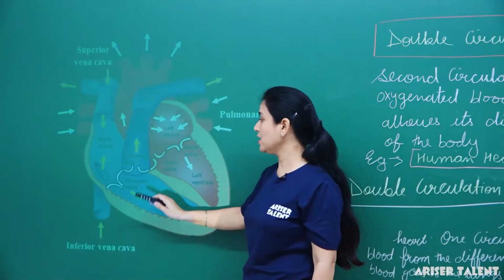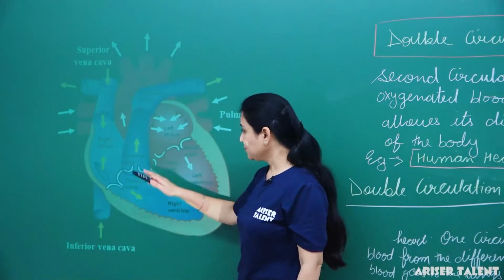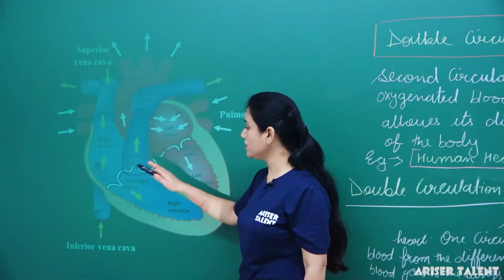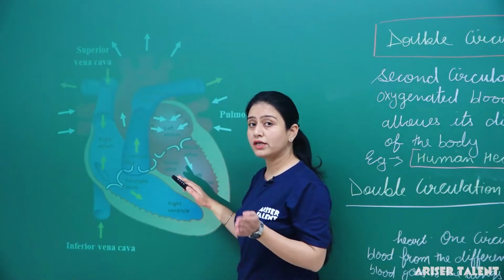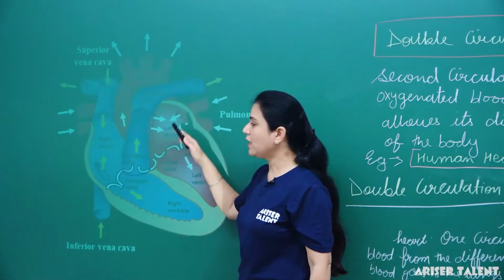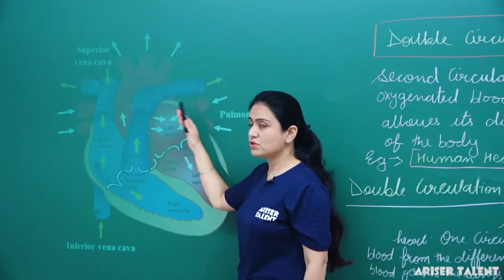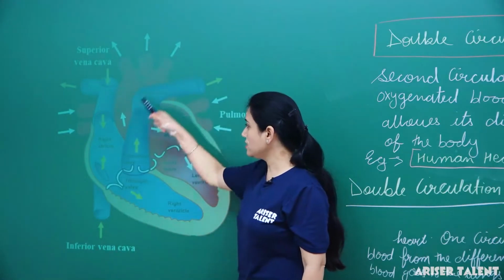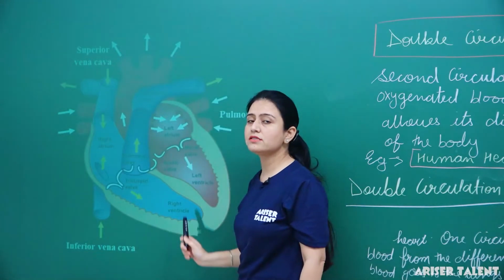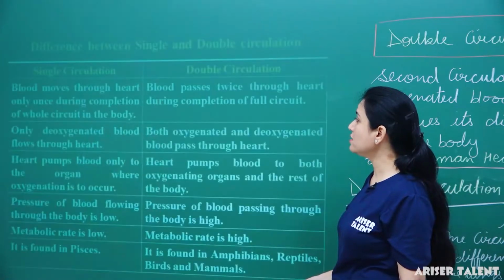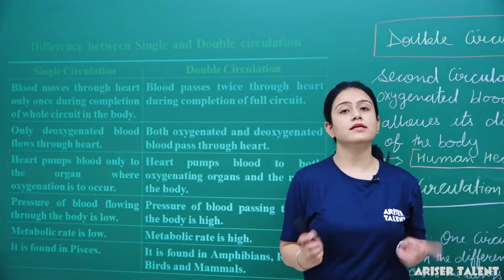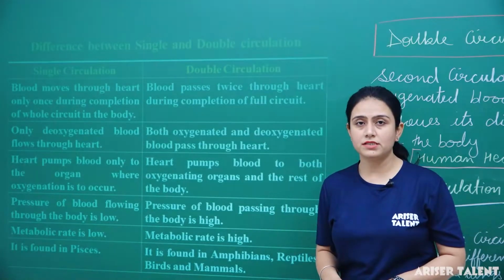So here we can see the difference, which we have already shown you by the different colors, that one part of the heart carries the deoxygenated blood and one part of the heart carries the oxygenated blood. This is the reason its circulation is known as double circulation. Now we are going to discuss the difference between single circulation and double circulation.